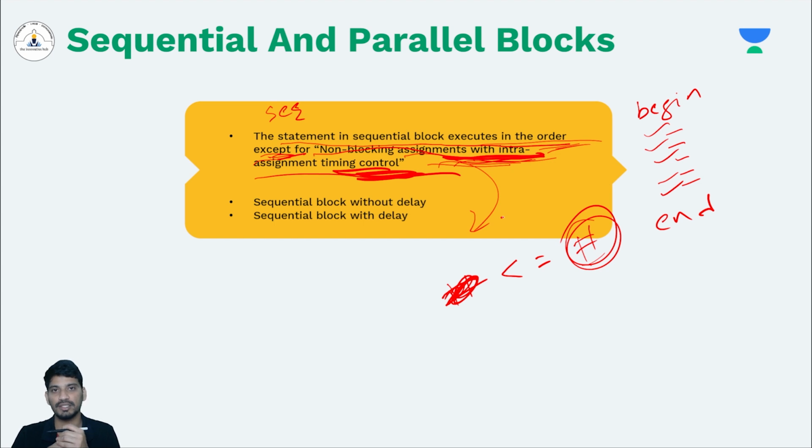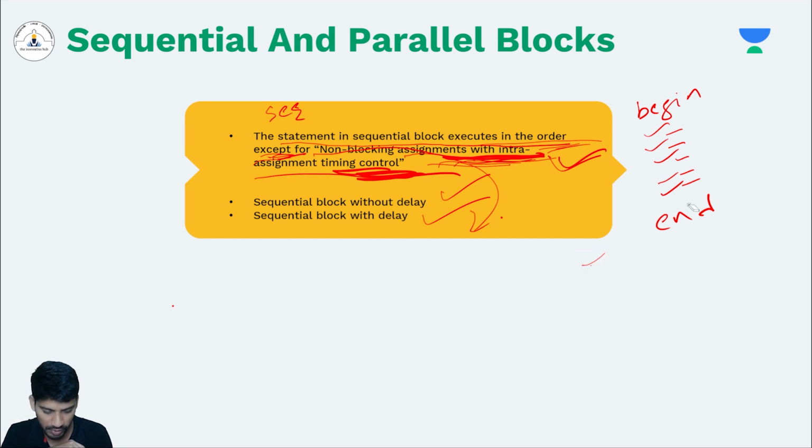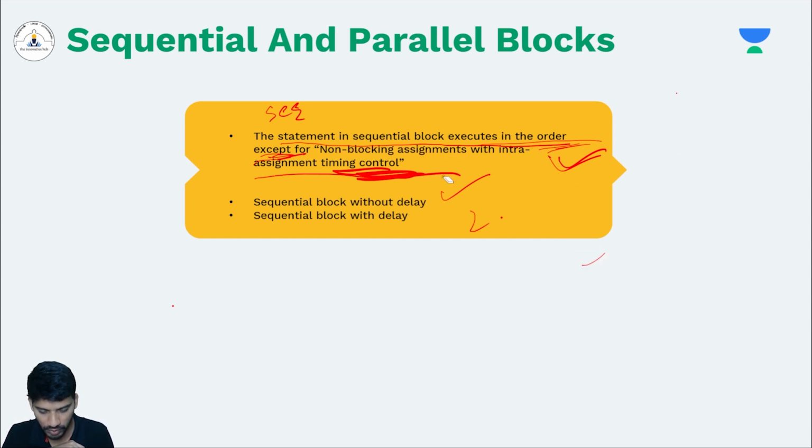We have already seen this in the previous session. This is the only exception in a sequential block. Otherwise, all statements will be executed in the order that you have defined. So let's see two examples: a sequential block without delay and with delay. I am defining two different examples using a sequential block without delay and with delay.